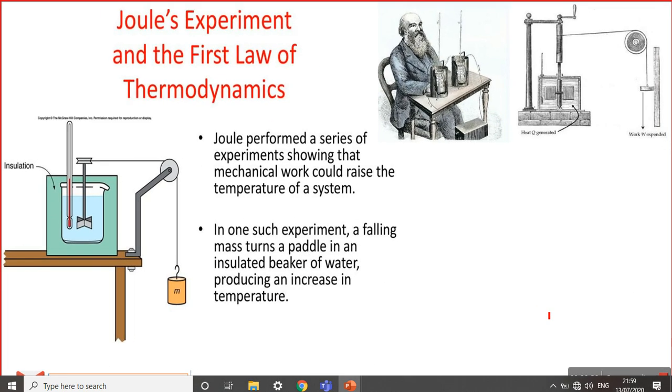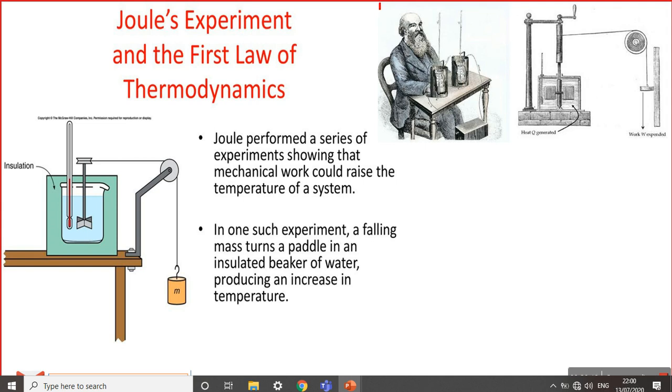Okay, now the very interesting experiment, that is Joule's experiment and the first law of thermodynamics. Before moving further, have you understood the Zeroth law? If anyone, unmute yourself and just tell, and then we can move further. Okay, yeah, good. Joule's experiment, now we move further.